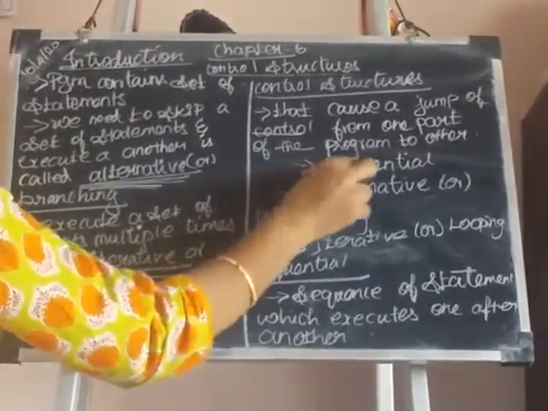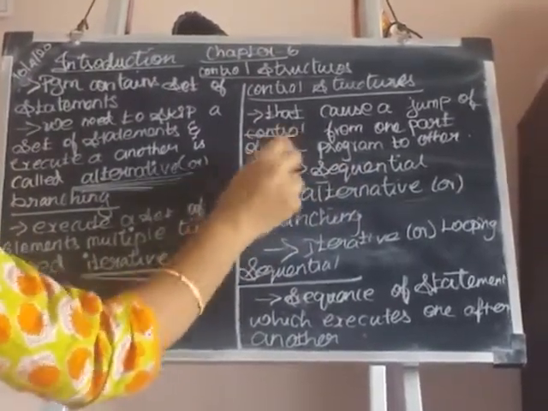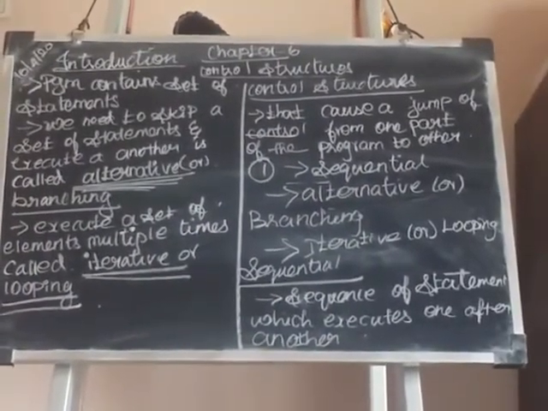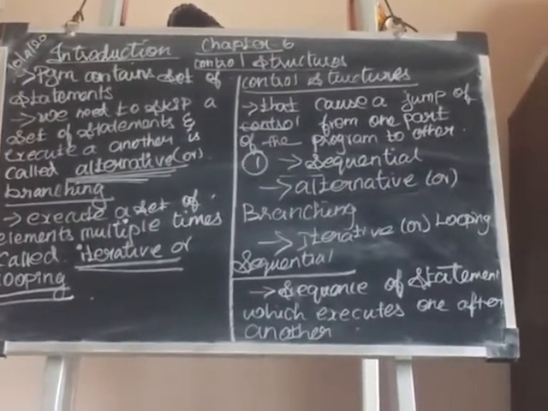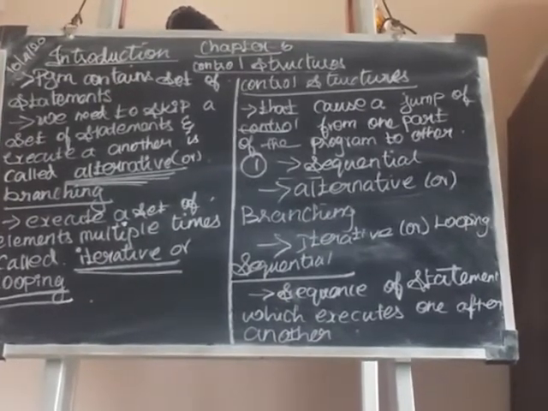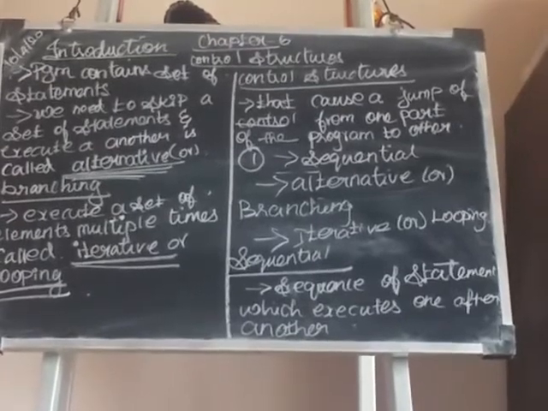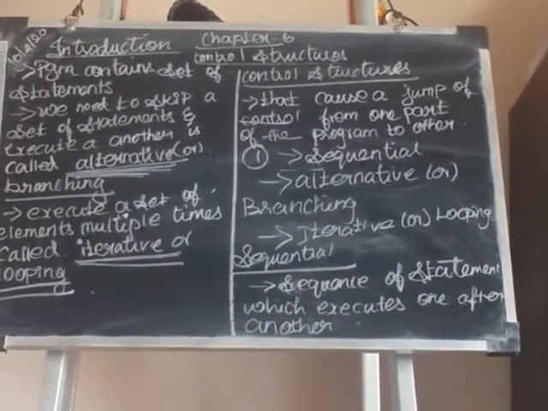Here we discuss three important control structures. First one is sequential. Second one is alternative or branching. Third one is iterative or looping.